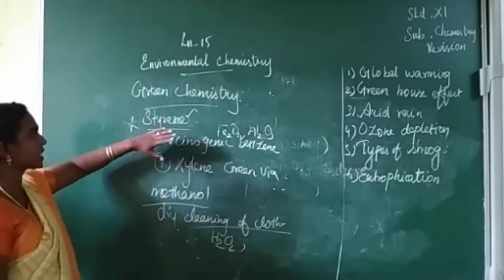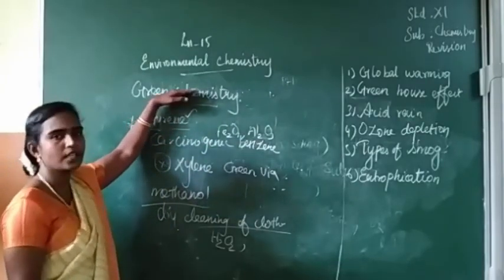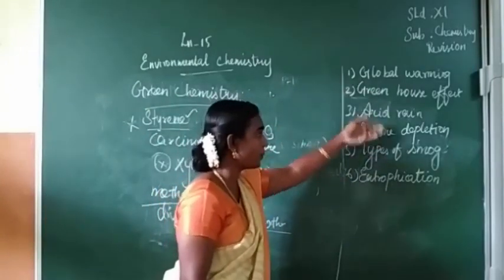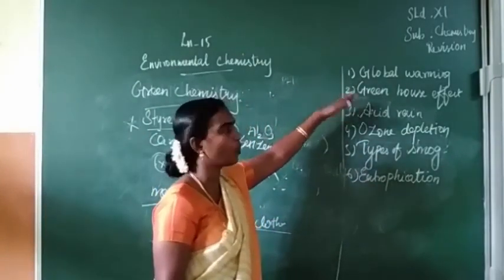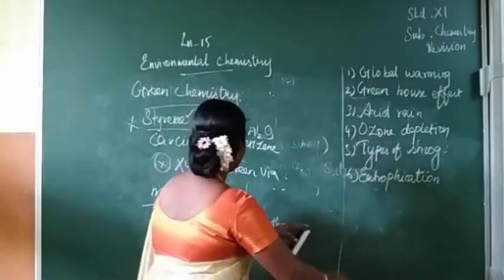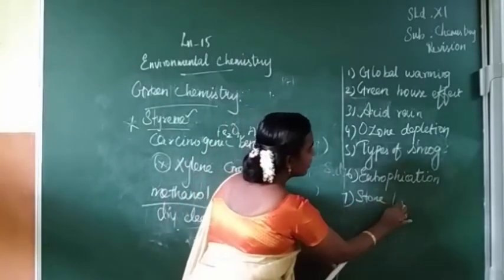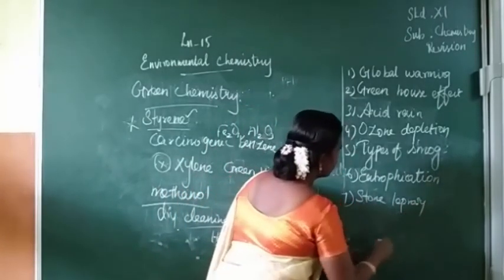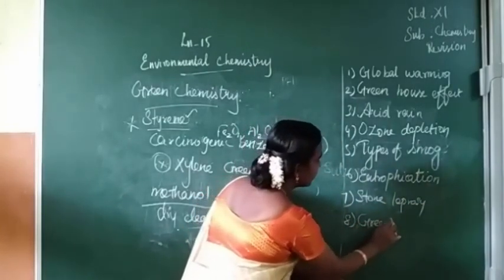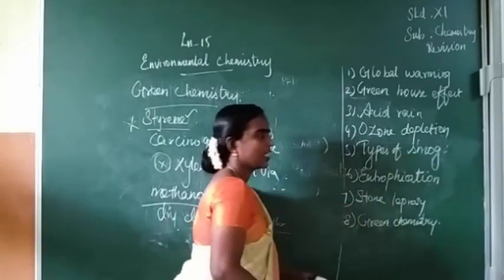So in today's class, we have discussed pollution, that is air pollution, water pollution and soil pollution. Under that, we also explained important topics, that is global warming and the greenhouse effect. These are the important questions I have written. Apart from this, we have to study this also. Concentrate on these questions also.